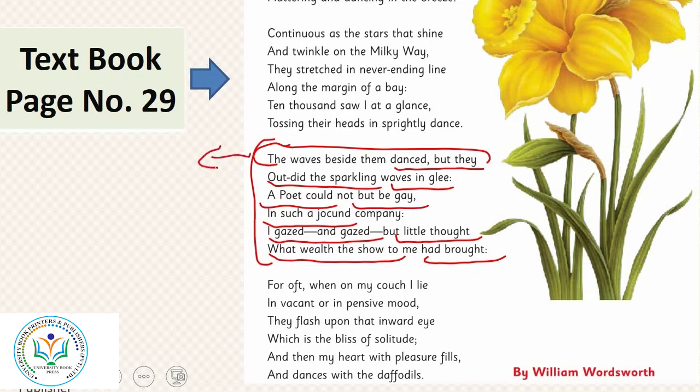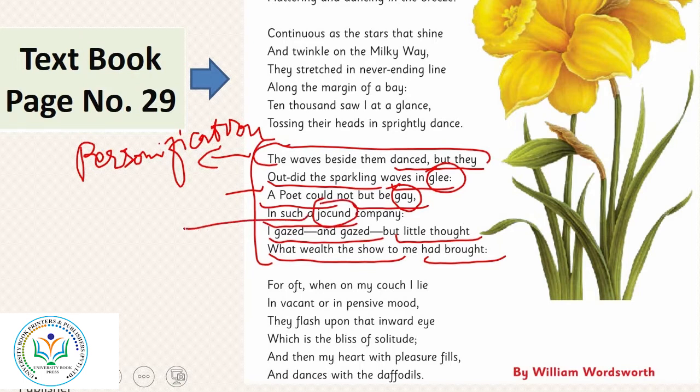Again, the use of personification here. The waves were dancing. How can waves dance? But this is the use of personification. Outdid the sparkling waves in glee. The waves were sparkling with great delight. Glee means great delight. A poet could not be gay. And this made the poet gay, happy, in such a jocund company. Jocund means cheerful company.